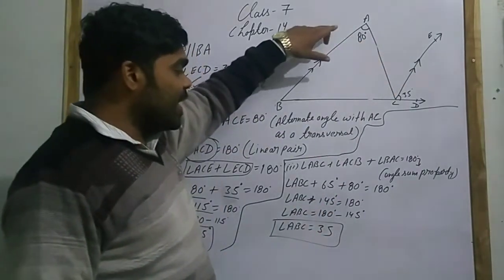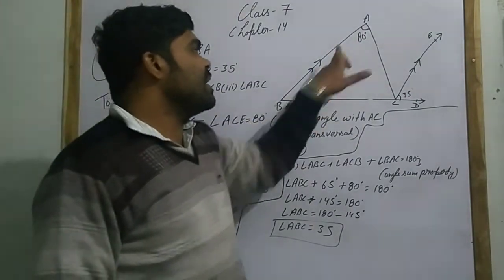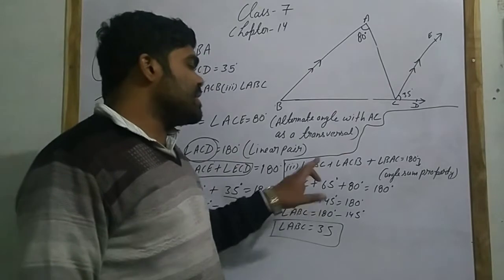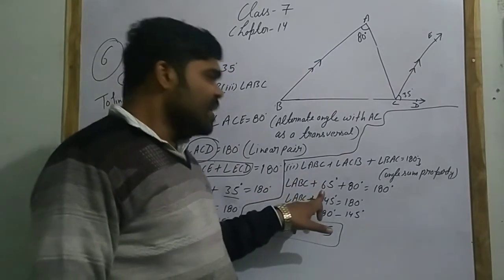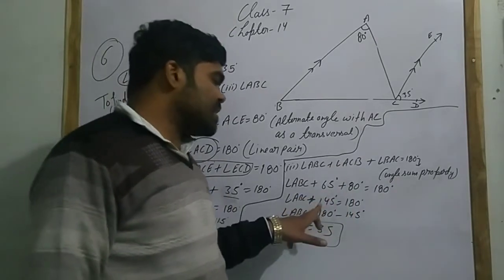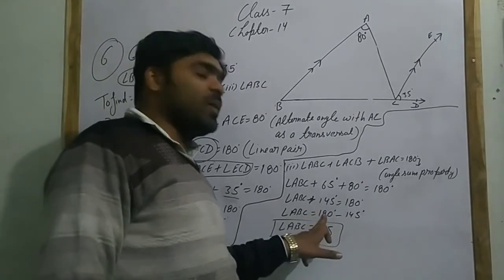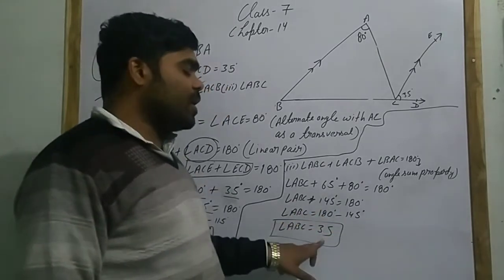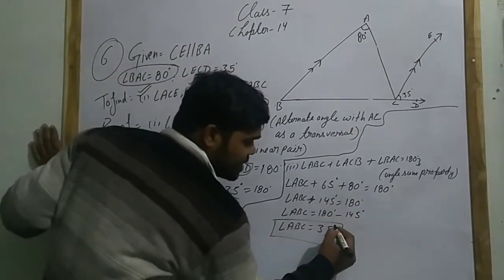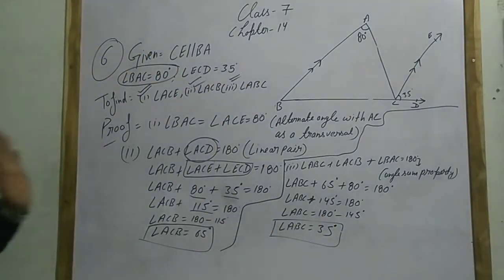So AC, so A, C and B first one and B, A, C will be second one. ACB हमारे पास कितना है 65 degree, BAC how much 80 degree. When you add this it will be 145 degree. So angle ABC equals 180 minus 145 will be 35 degree. This is your answer. We have found first, second and third also. Okay, this much clear. Now let's come to question number 7.